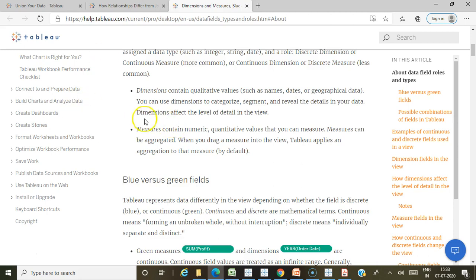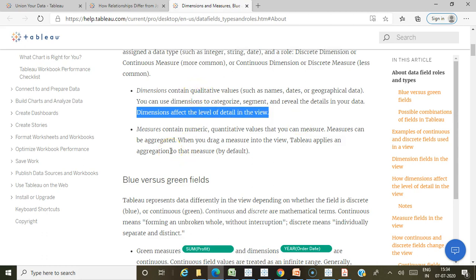So you have to remember this point. This is important and will definitely be asked in the certification. Dimensions affect the level of detail in the view. By adding either a dimension or a measure, it will affect the level of detail. There will be questions like this. Dimensions affect the level of detail in the view, because however many dimensions you add to the view, the level of detail is affected, right? So you have to remember this particular point.